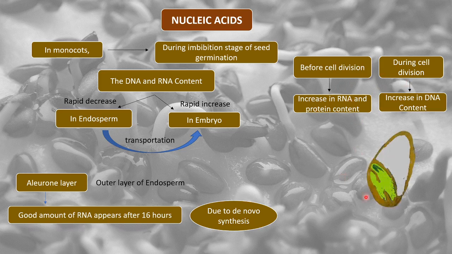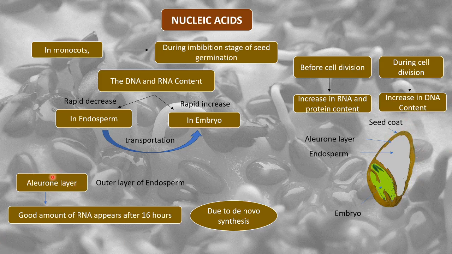Now this is a seed of sorghum, and this is the embryo part. The green part is the embryo, which is going to become a new plant. This is the endosperm, which provides nutrition to the embryo. And this is the aleurone layer, the outer layer of the endosperm. The outer layer of the seed is called the seed coat.